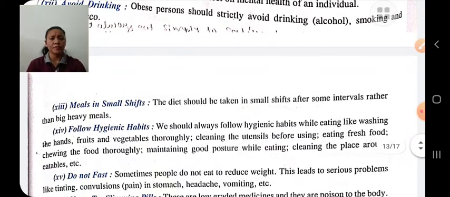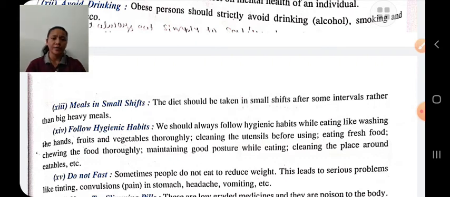Take meals in small sips. It is better to take meals after some interval of time rather than taking a big heavy meal.